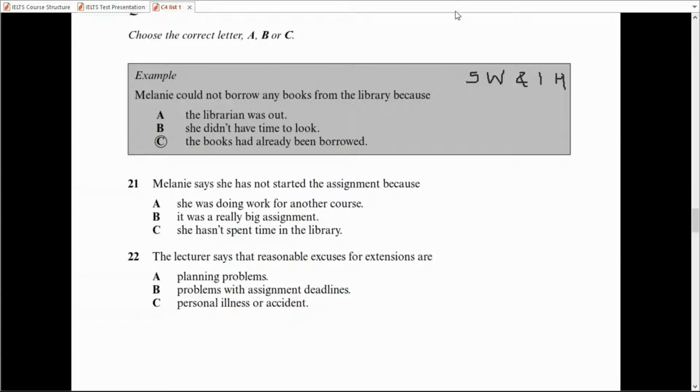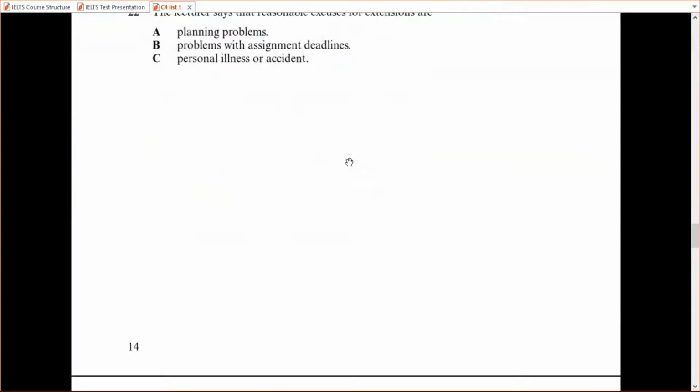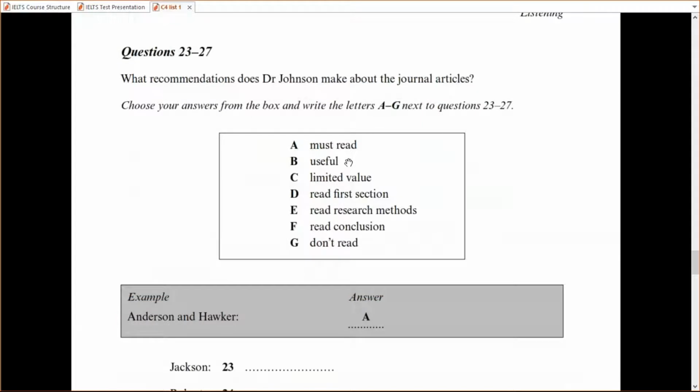And my suggestion is keep two questions keywords in mind, like why she could not borrow books, why she has not started the assignment. So that you won't miss anything. Again, once you come to this, go to the next and try to eliminate as you listen. They may say everything, but you have to focus on the keywords. My main idea was, the major problem was, the reason I decided, what I actually chose to do. So these kind of words are called stress words. So in multiple choice, that can be very useful to you.